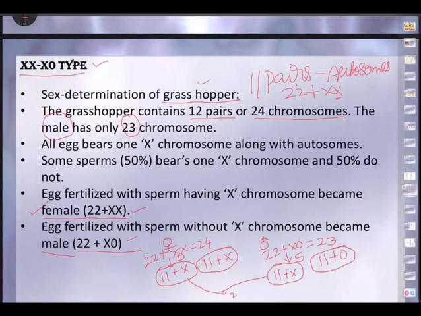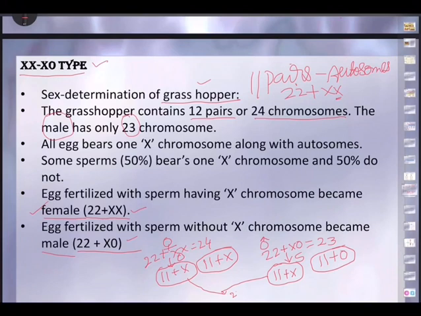So 22 plus XX, that is 44, 11 plus 11, 22, 22 plus X plus X. So 24 it becomes. And when this combination takes place, that is 11 plus 11, 22, but X plus 0, X0. So as a result, the male will be receiving 22 plus X, and of course 0 will be there. Hence, an egg fertilized with sperm without X chromosome became male because 22 plus X0,